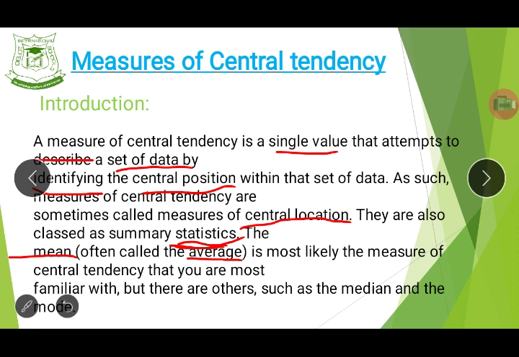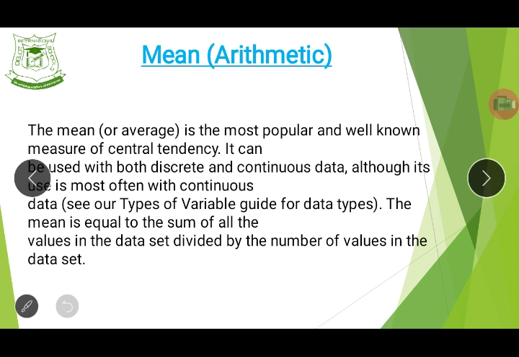But I believe that you guys are smart. You also know the median. You also know the mode, right? Good. So let's move on. The mean, or average as it is called, is the most popular and well-known measure of central tendency from your JSS 1 and 2. Do you remember? Because it can be used with both discrete and continuous data.